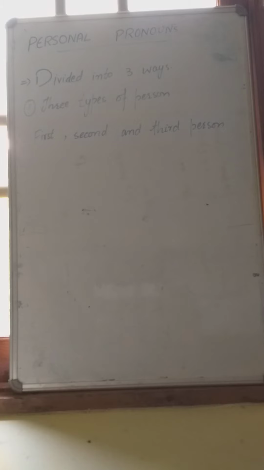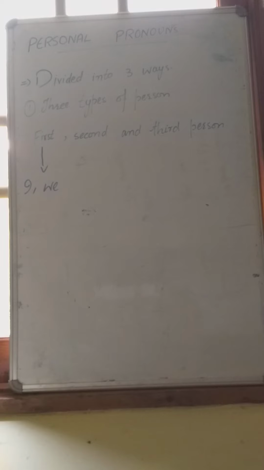What's first person? First person means a pronoun used for the person speaking is known as first person. जो अगर एक कमरे में दो लोग हैं जो वहाँ पर बात कर रहा है, one who is speaking, वो first person कहलाया जाता है. For example, I, we. Okay.